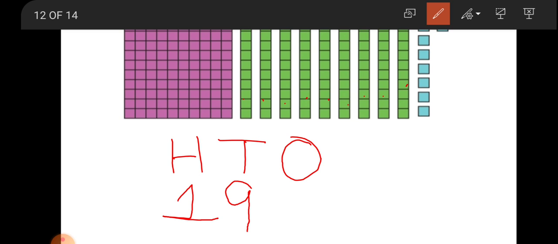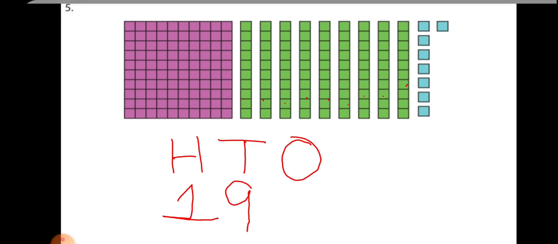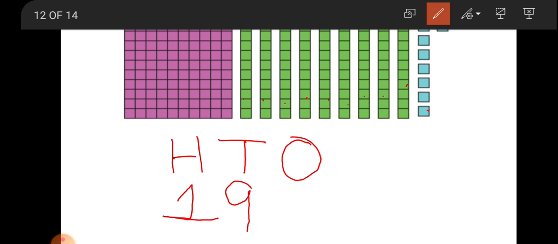And the last place is ones. In the ones place, we count the loose boxes. Loose boxes are 1, 2, 3, 4, 5, 6, 7, 8. Loose boxes are 8. So write 8 in the ones place.